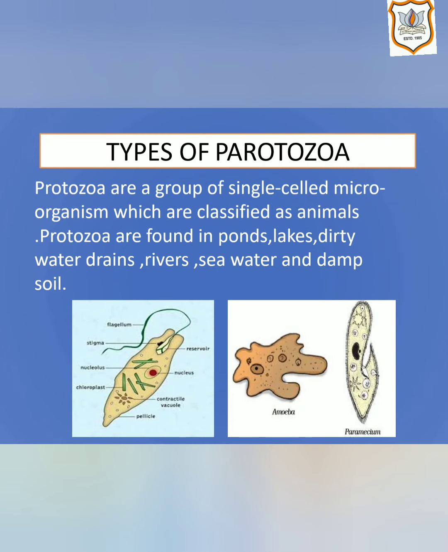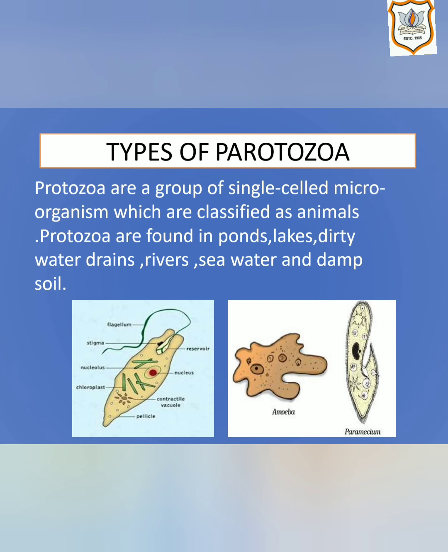Our next topic is protozoa. Protozoa are a group of single-celled microorganisms which are classified as animals. Protozoa are animal-like just as algae are plant-like. Protozoa are found in ponds, lakes, dirty water drains, rivers, seawater and damp soil.